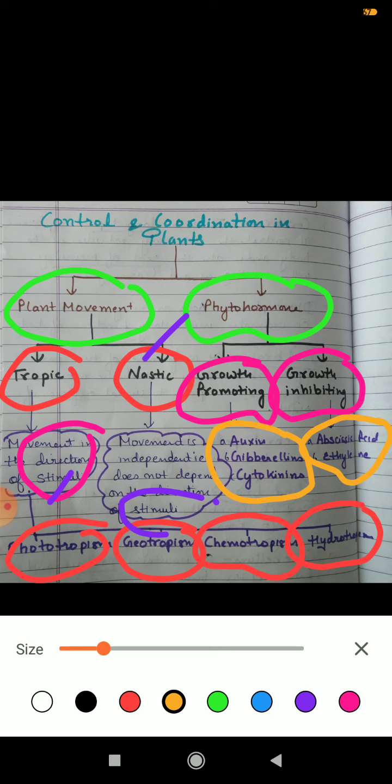In this flowchart I have given you the idea of what we will study in this topic. Understood? Today we will study about plant movement, and in plant movement we will study about tropic movement.